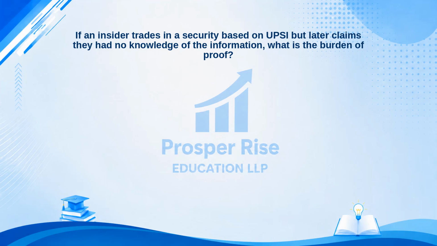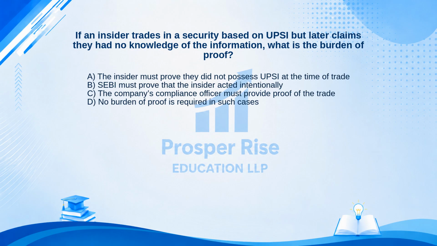If an insider trades in a security based on UPSI but later claims they had no knowledge of the information, what is the burden of proof? Here are your options. A. The insider must prove they did not possess UPSI at the time of trade. B. SEBI must prove that the insider acted intentionally. C. The company's compliance officer must provide proof of the trade. Or D. No burden of proof is required in such cases.